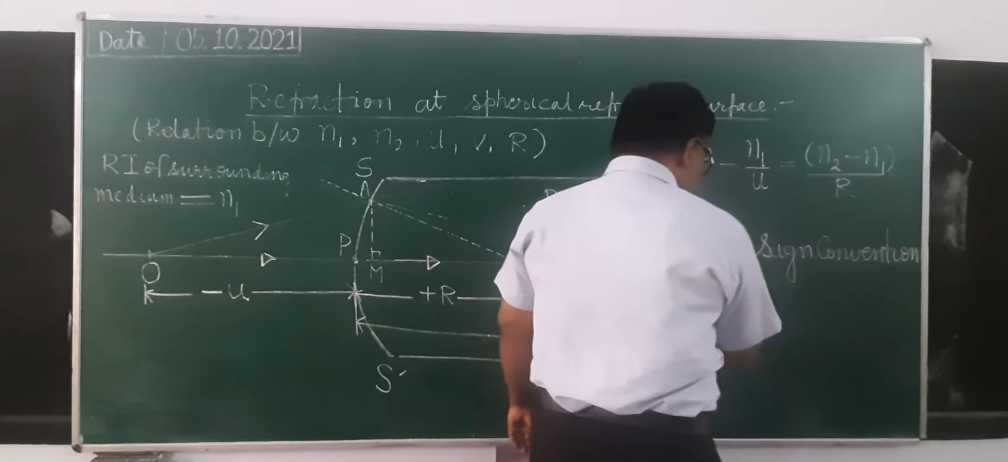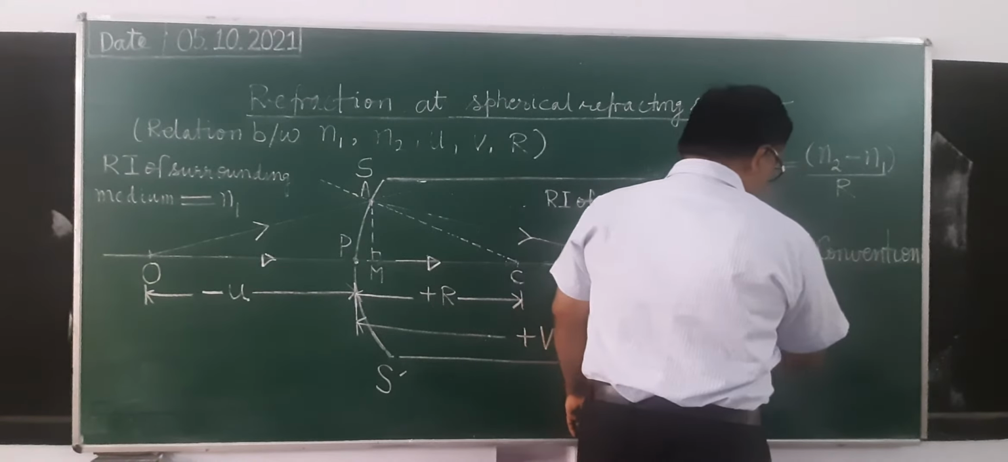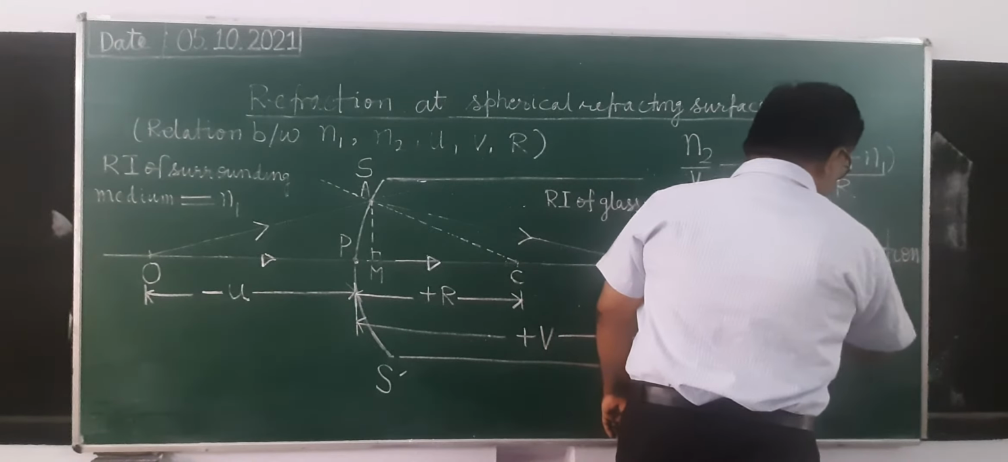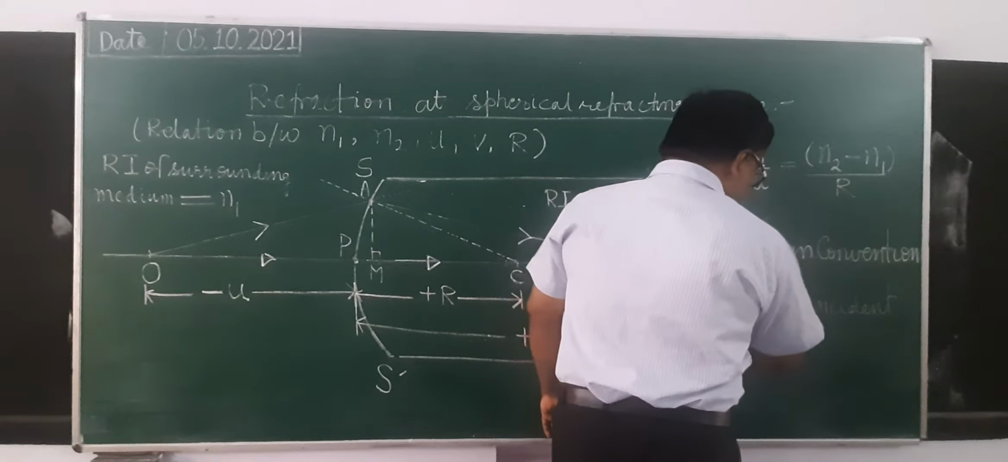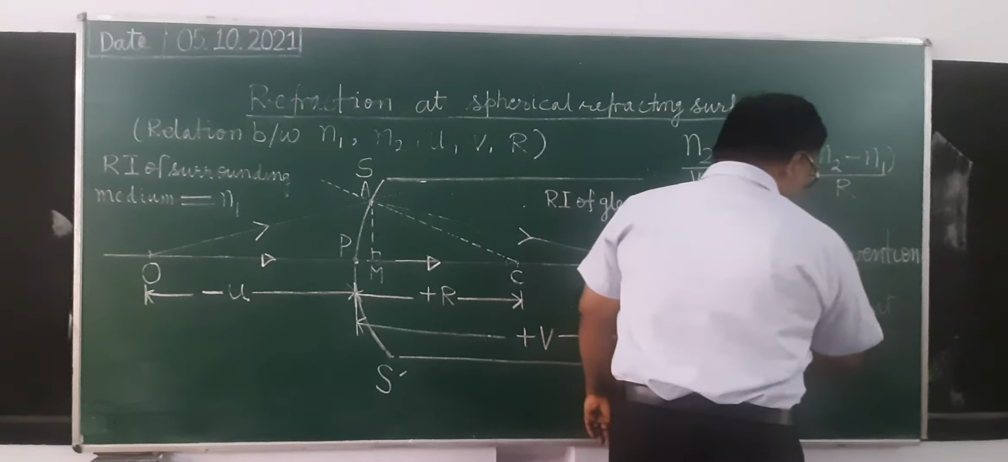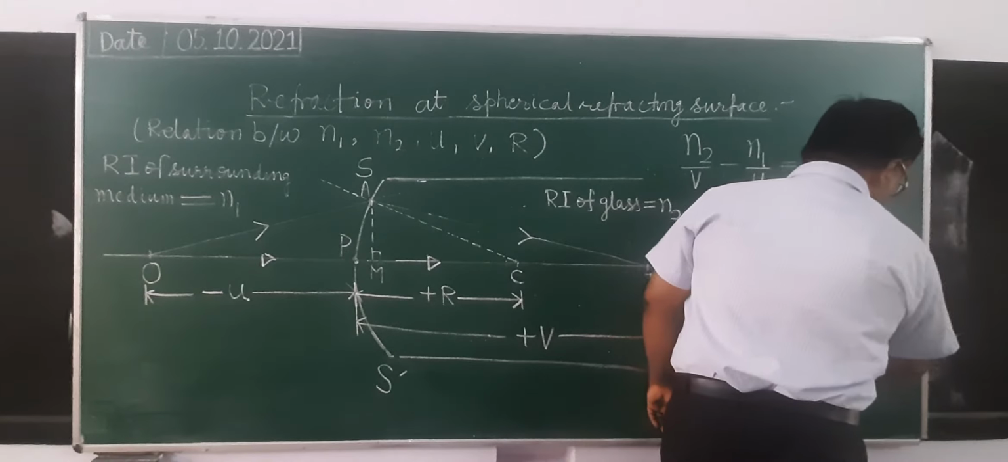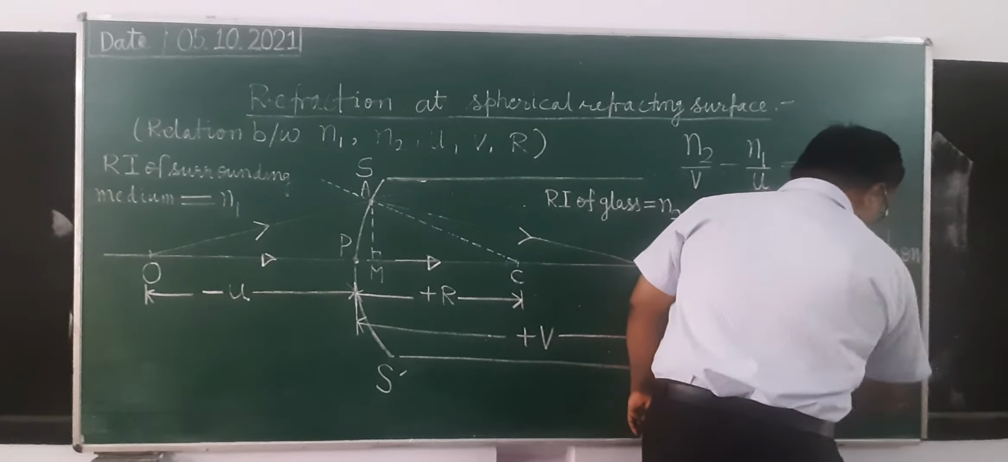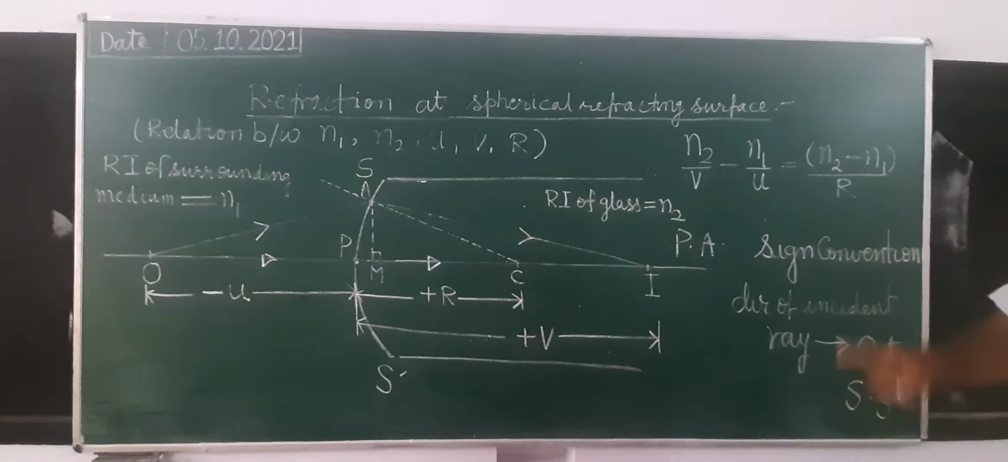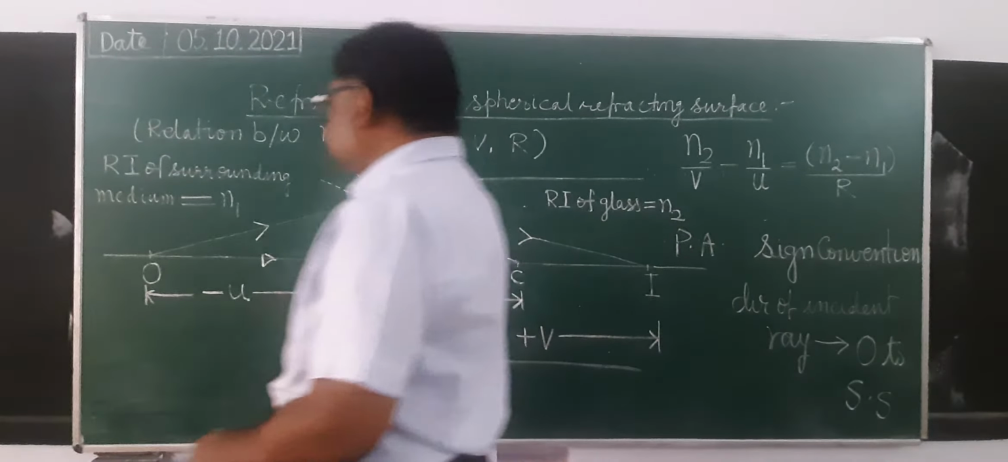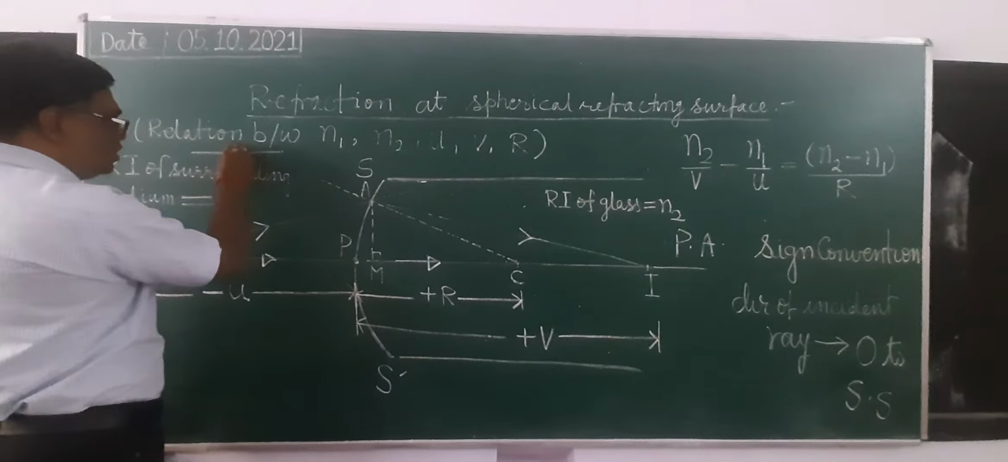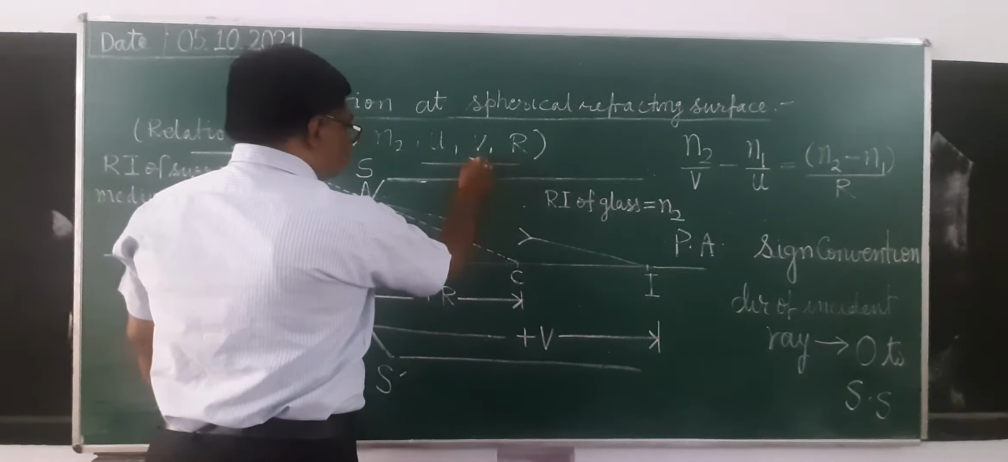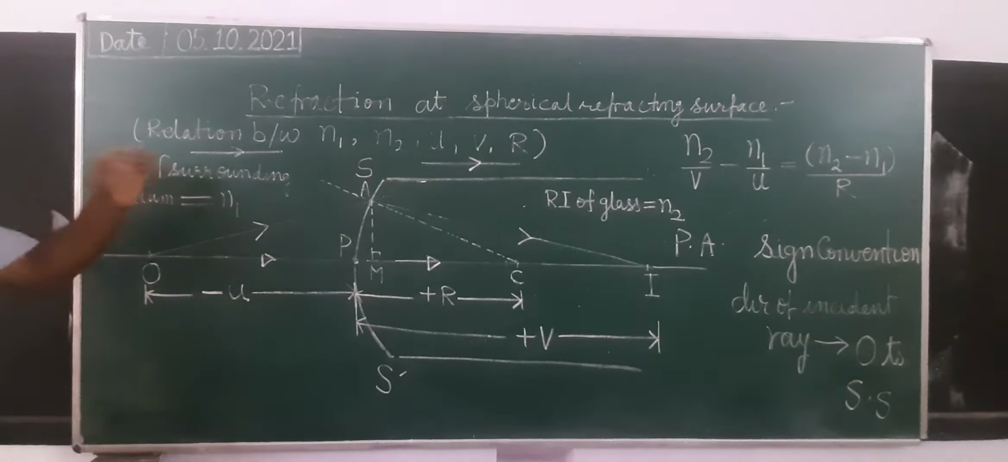Distances which are measured in the direction of the incident ray are taken positive. Now what is the direction of the incident ray? You can see this is from O to the spherical surface. O means object. Is it clear? This is the direction of incidence. So distances measured in the direction of the incident ray will be taken positive.